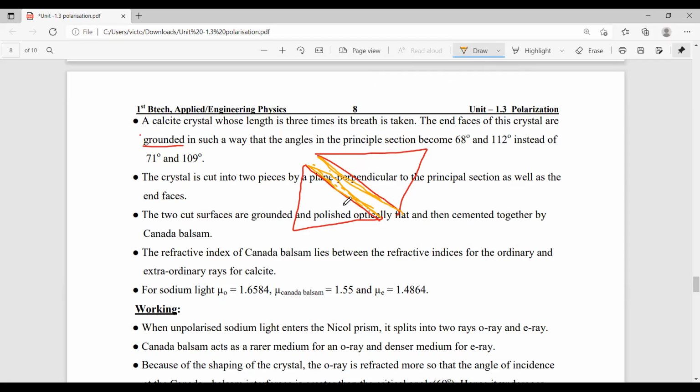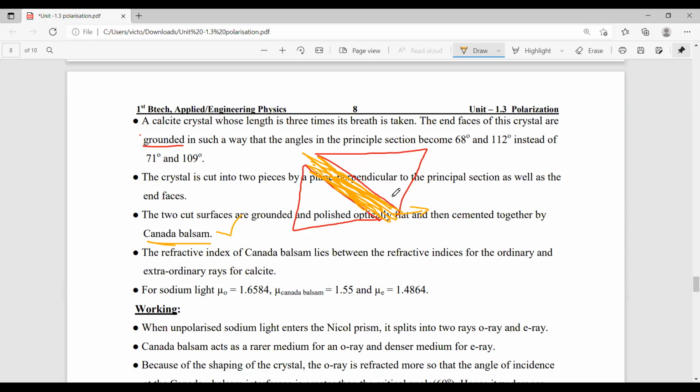And again, these two surfaces are joined, or cemented, with a material which is called Canada balsam. So by joining here with Canada balsam, this is the Canada balsam. Okay. This material is called Canada balsam.